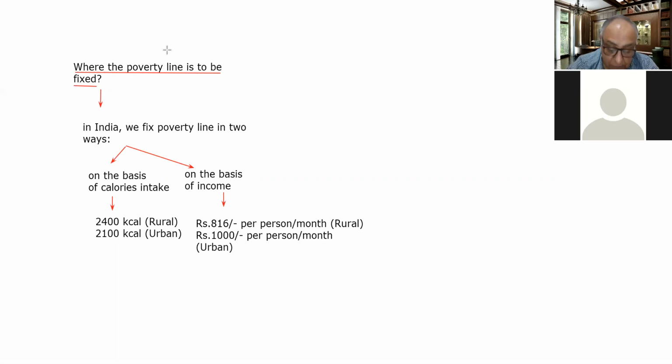So now let us move further. So far we have discussed the poverty line, what it is and where it is fixed. Now the second concept of the poverty line is the poverty line fixed by the World Bank. So let me take it here. Poverty line fixed by the World Bank.